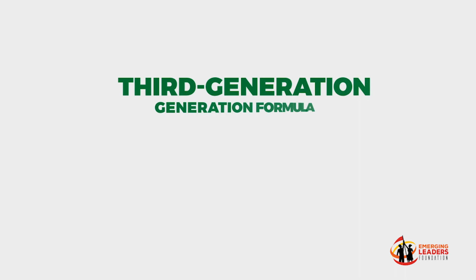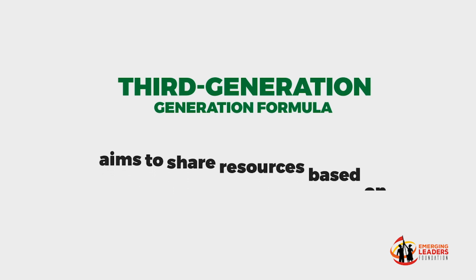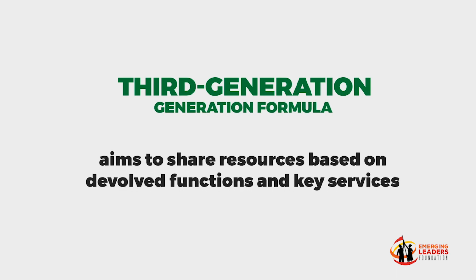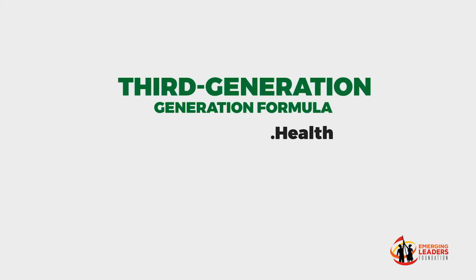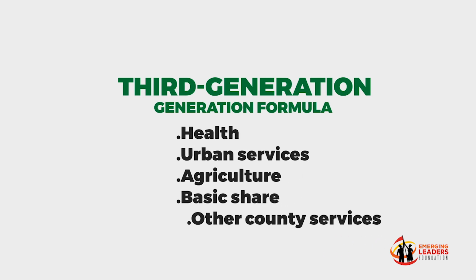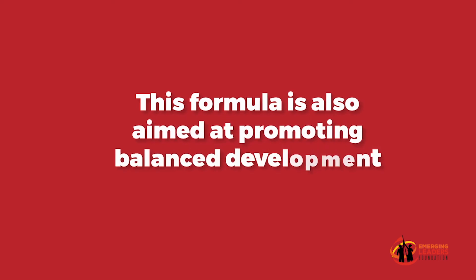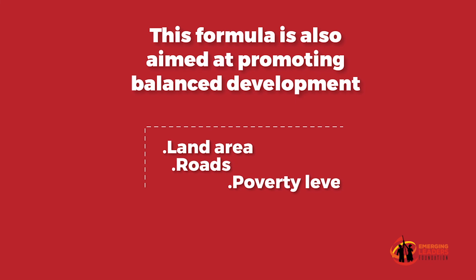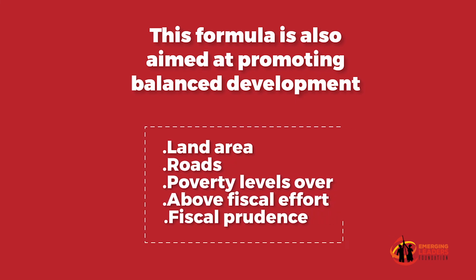The third generation revenue sharing formula aims to share resources based on devolved functions and key services. As such, it has parameters such as health, urban services, agriculture, basic share, and other county services. This formula is also aimed at promoting balanced development, hence also considers land area, roads, poverty levels over and above fiscal effort and fiscal prudence.